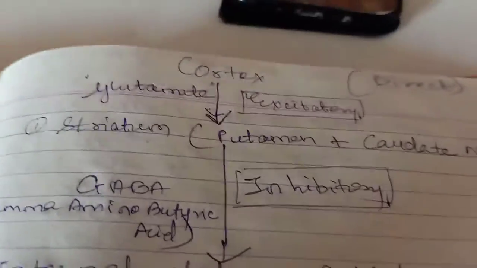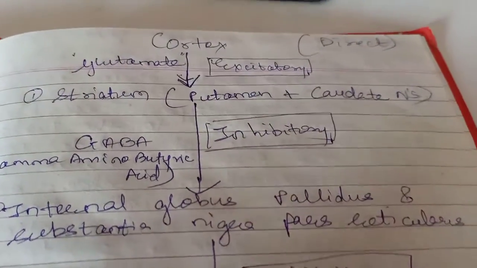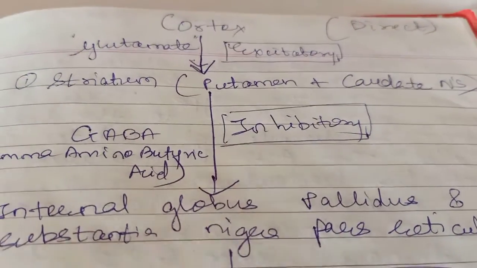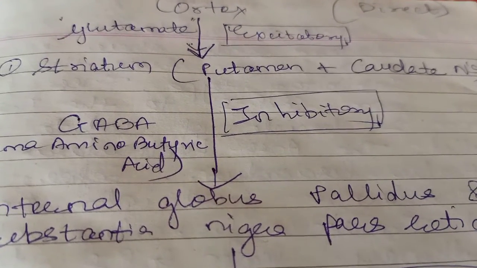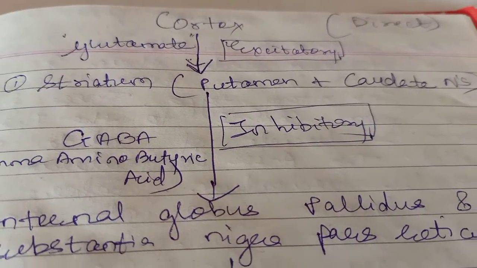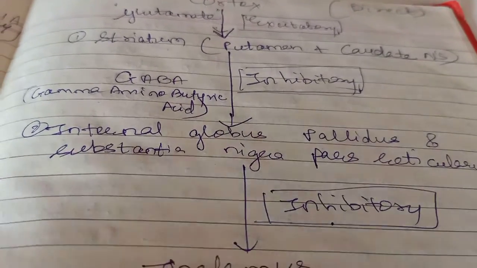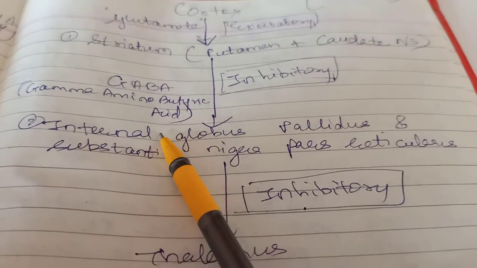The excitatory stimulus from the cortex excites the striatum, that is the putamen and caudate nucleus, via glutamate. This striatum has inhibitory neurons, so when it is excited it sends inhibitory signals to the globus pallidus internal and substantia nigra pars reticulata via the gamma aminobutyric acid neurotransmitter.